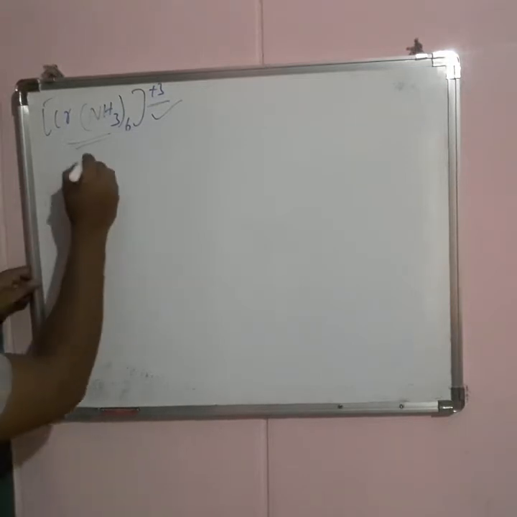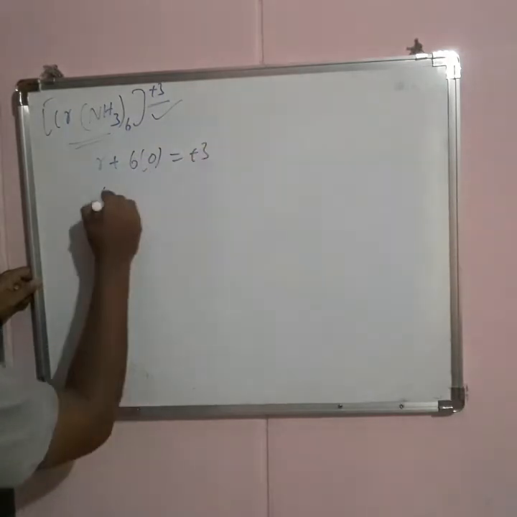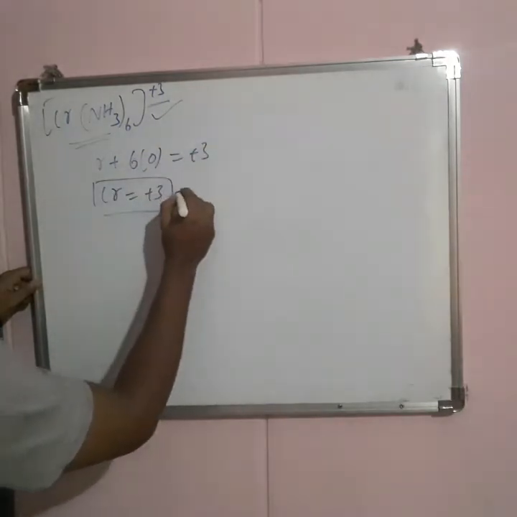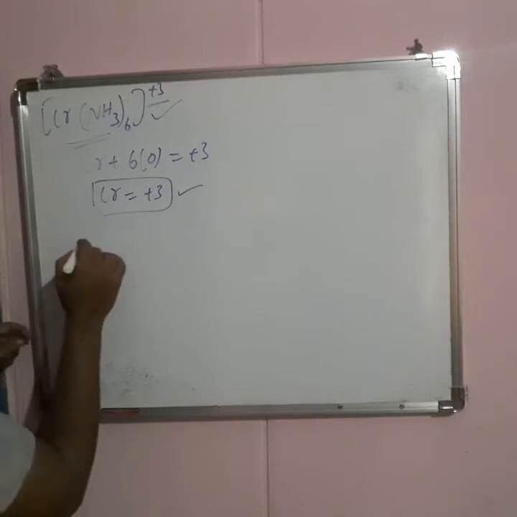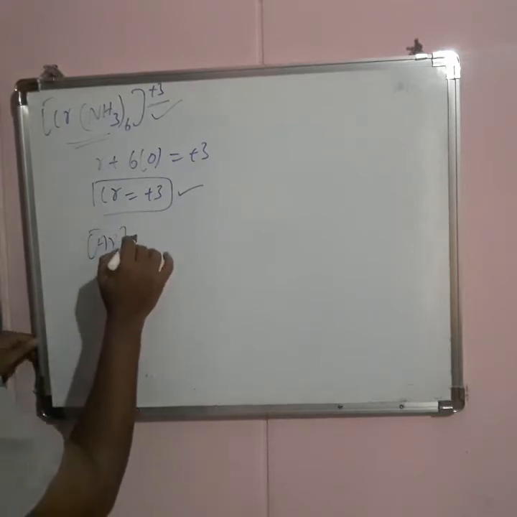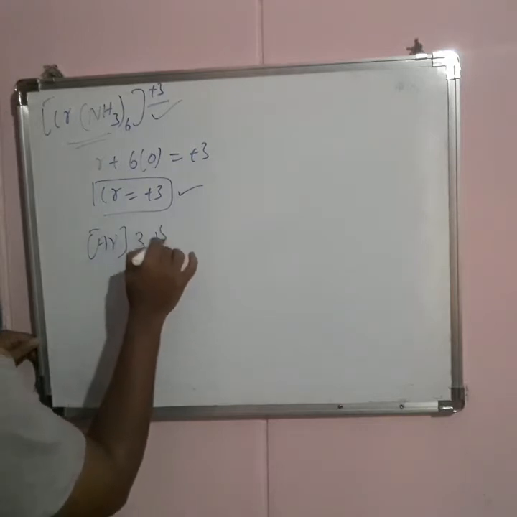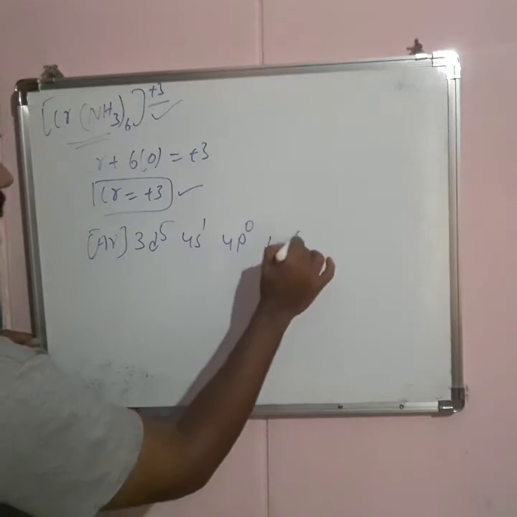Here ammonia is a neutral ligand. So chromium plus 6 into 0 equals plus 3. The oxidation state of the chromium is plus 3. If it is plus 3, it means it loses 3 electrons from the chromium. So let us take the electron configuration of the chromium: argon 3d5, 4s1, and 4p0, 4d0.